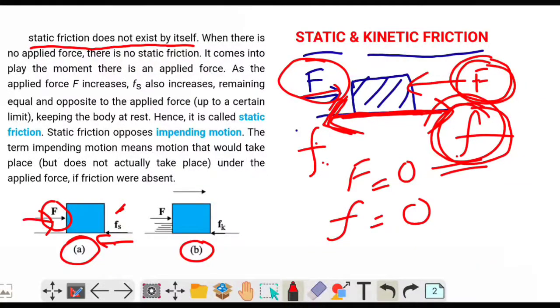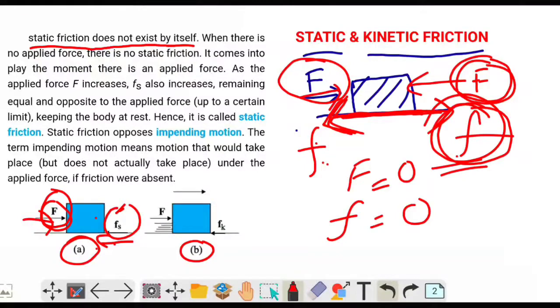So the friction that acts between two surfaces when there is no relative motion between the two surfaces is called static friction. Okay. Now under the static friction condition, you have to see that the magnitude of the friction force and the magnitude of the applied force will be equal. So static friction magnitude will be equal to the applied force, and static friction will be acting opposite to the direction of the applied force. Okay. It is for this reason we say that the object is in static condition.